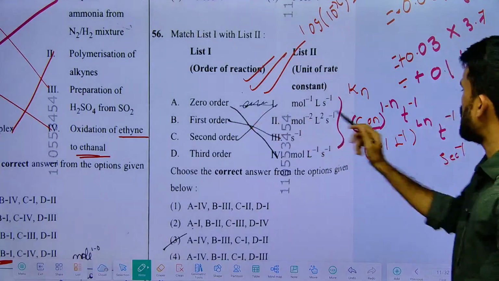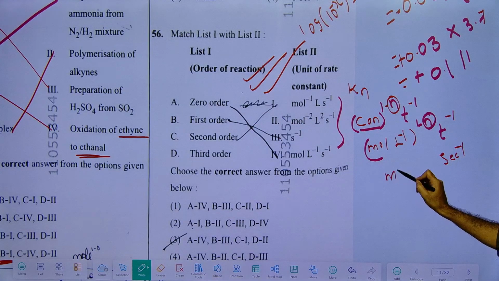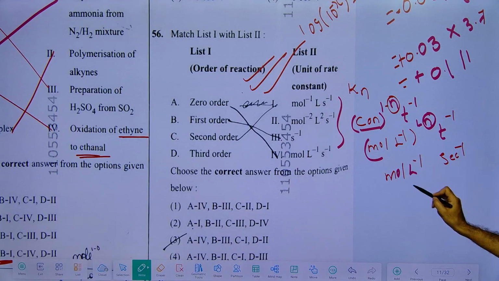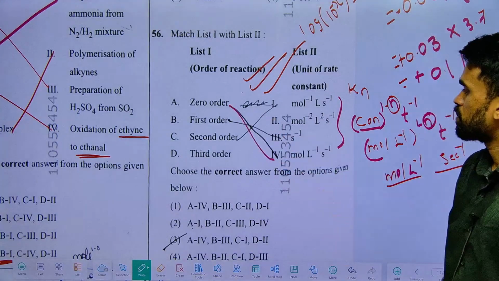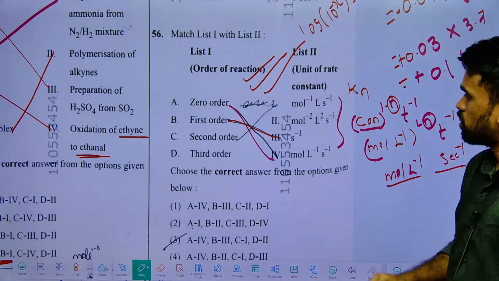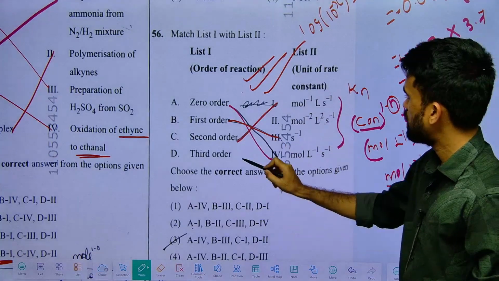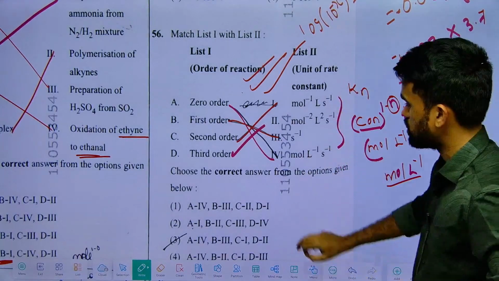If I put the n value, n represents the order of a reaction. If n is 0, the units will be mole per liter per second, so mole per liter per second is the unit for zero order. So A4. Like that, if you do it for first order it will be second inverse only. For second order it will be like this, and third order the remaining thing, that's it. Based on that matching you can match your answer.